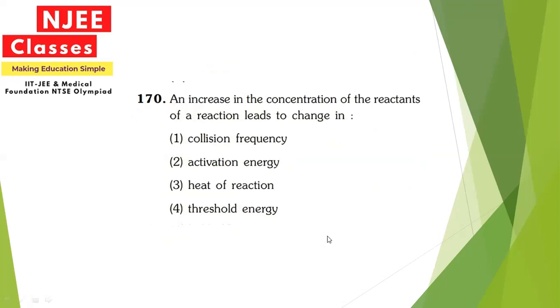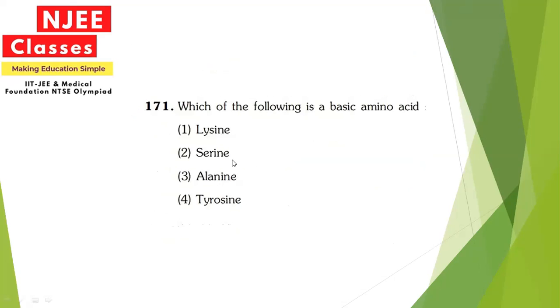Next, an increase in the concentration of reactants of a reaction leads to change in. If the concentration of reactants increases, nothing will increase apart from the collisions. So we can say the collision frequency of the reactants will increase if you increase the concentration of reactant. Next, which of the following is a basic amino acid? The option is lysine. So lysine is the basic amino acid.